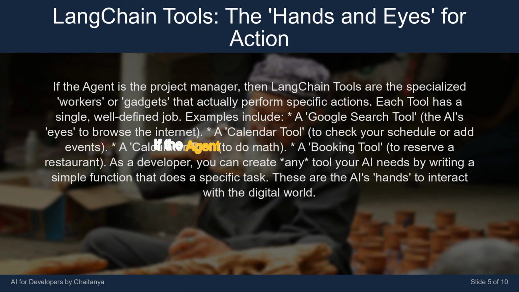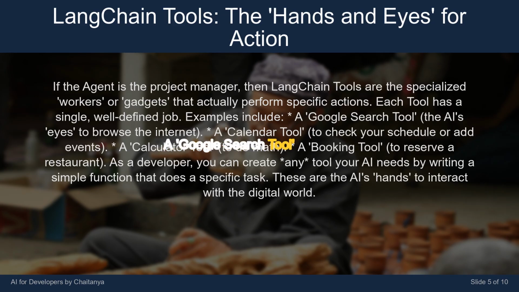If the agent is the project manager, then LangChain tools are the specialized workers or gadgets that actually perform specific actions. Each tool has a single, well-defined job.